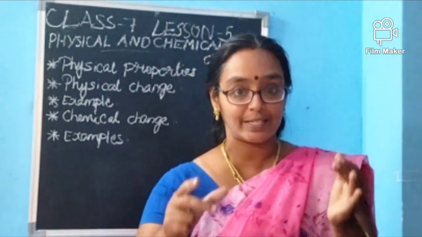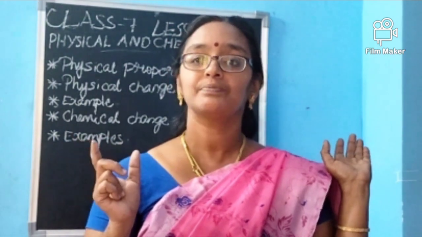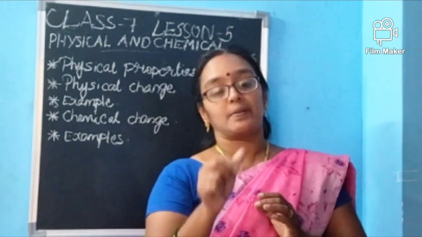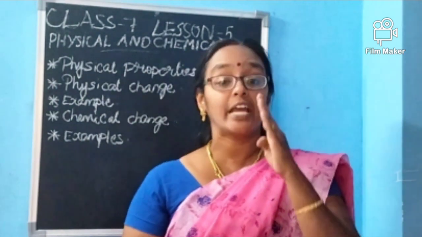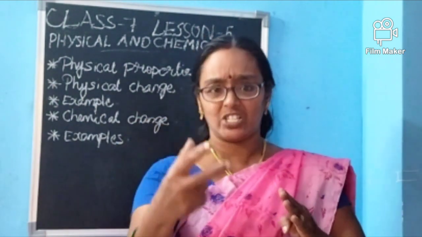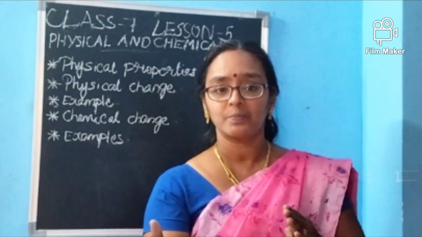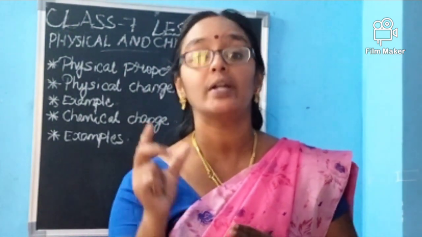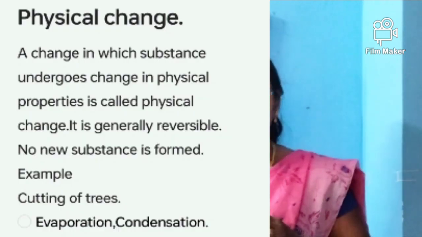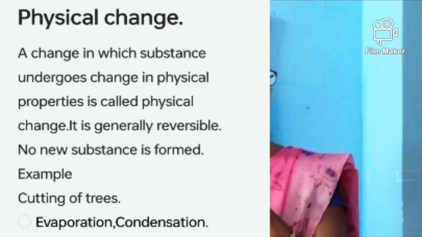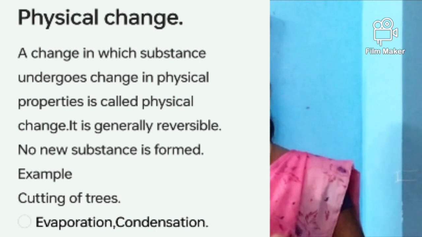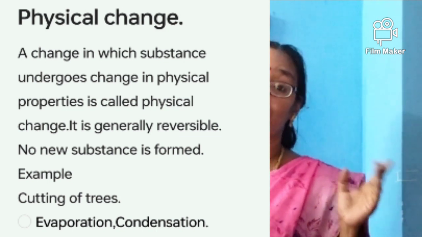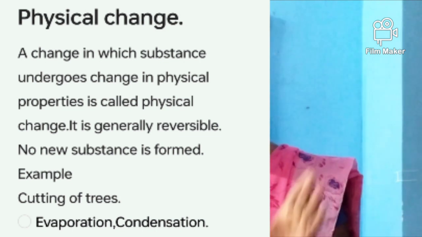The properties of the substance, that is color, size, shape, state of matter, if any of these has changed, this change is called physical change. In this kind of change, no new substance is formed, and this change is reversible. That's why we can say physical change is a temporary change.